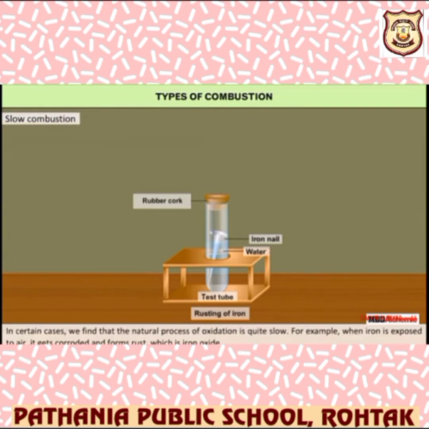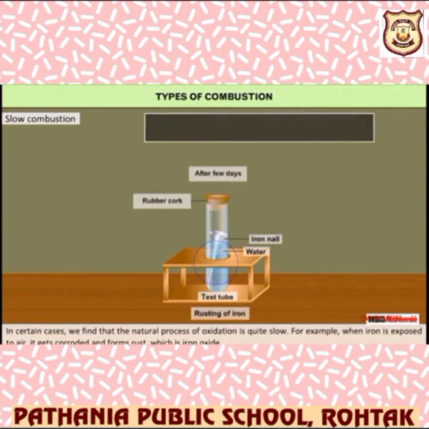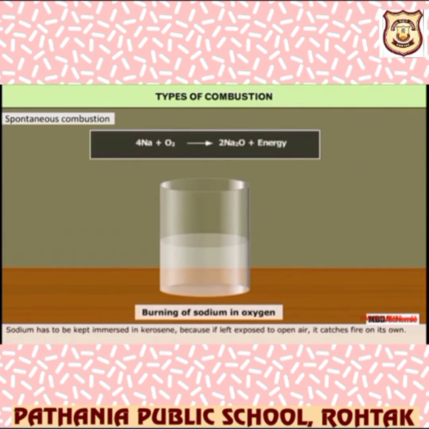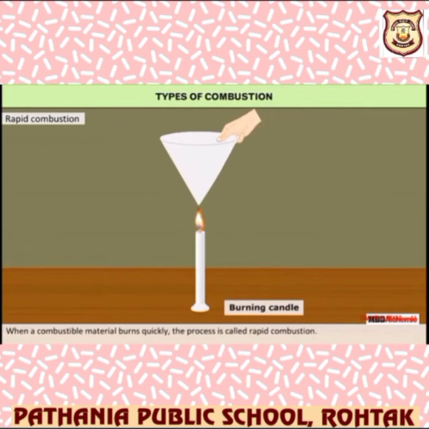Now let's take certain cases where the natural process of oxidation is quite slow. For example, when iron is exposed to air, it gets corroded and forms rust, that is iron oxide, Fe2O3. Sodium burns in oxygen, and as we know, it catches fire easily. That's why it is kept in kerosene, so that it will not catch fire. Sodium reacts with oxygen, that's why we keep it in kerosene.